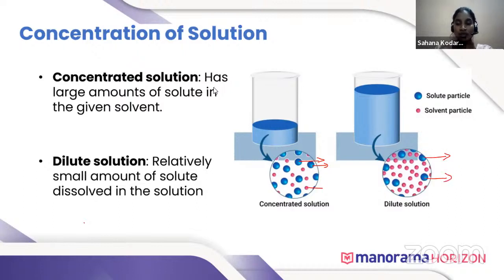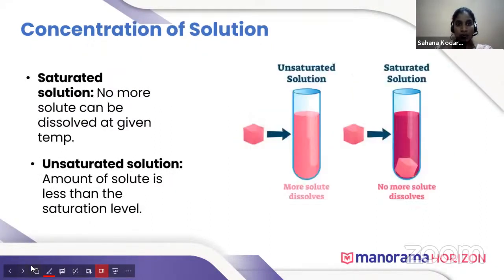So a concentrated solution has a large amount of solute, but in a dilute solution, a relatively small amount of solute is dissolved in the solution. Got it? Next, we will move to the next topic.